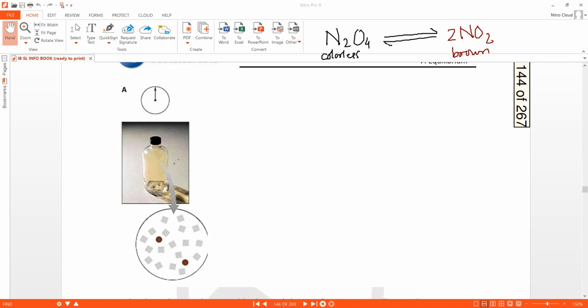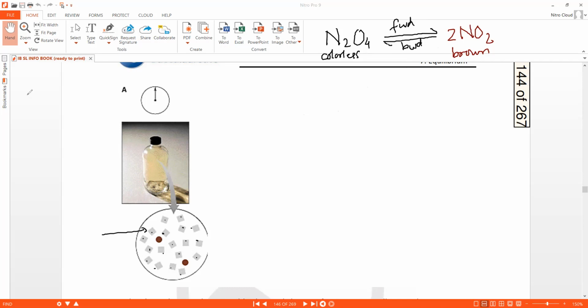Now the reaction goes on, and as you can see, the N2O4 particles are far too many, because of course I started the reaction with only N2O4, and N2O4 is the reactant for the forward reaction. So the forward reaction happens very fast. On the other hand, NO2 particles are very few, and NO2 is the reactant for the backward reaction. So the backward reaction happens very slowly.